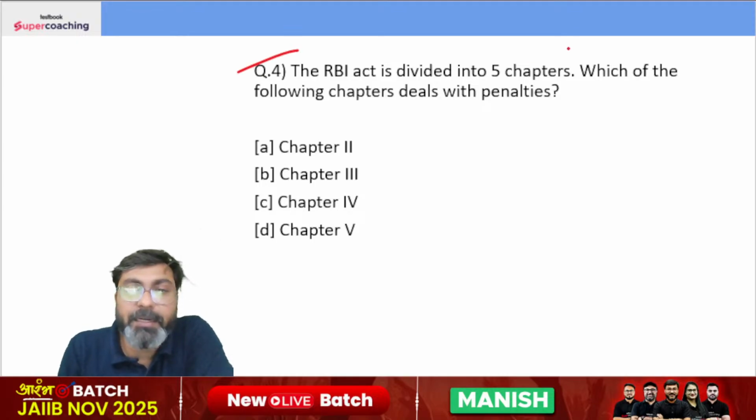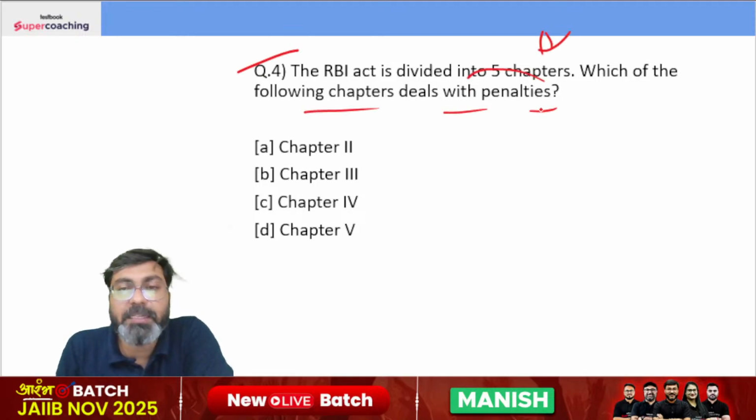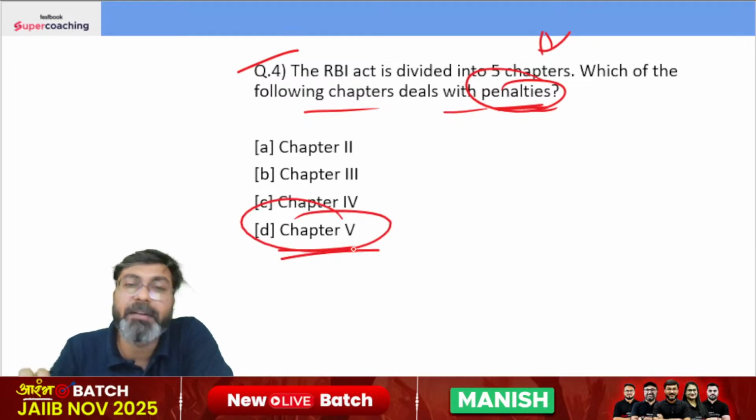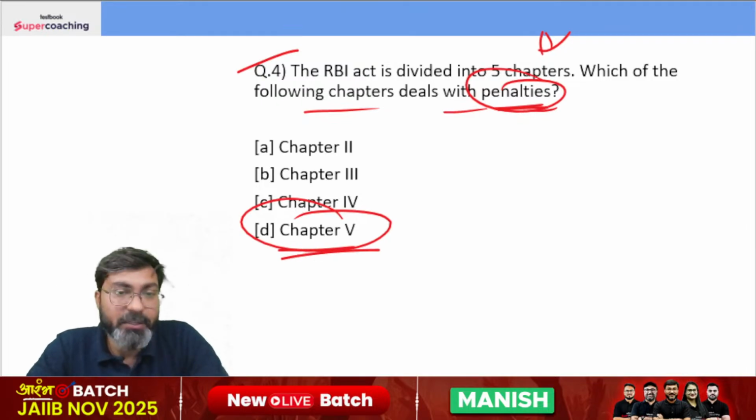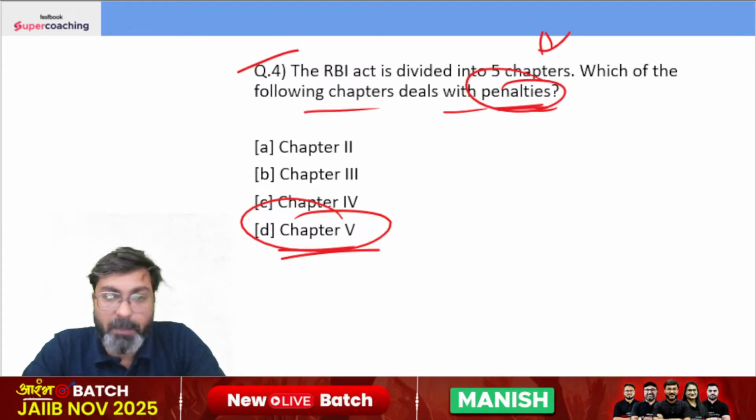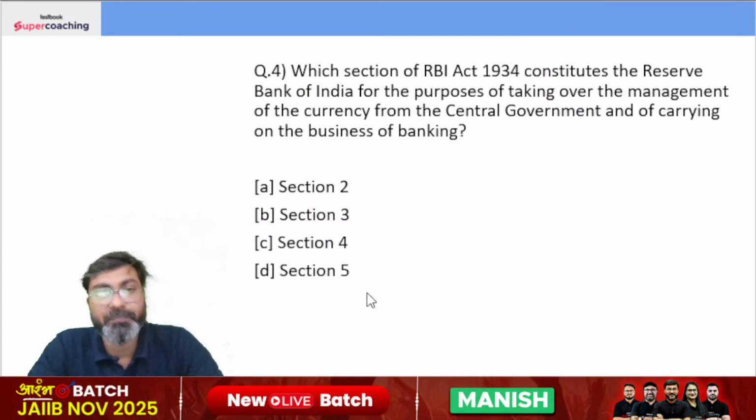The RBI Act is divided into 5 chapters. Which of the following chapters deals with the penalties? The chapter number 5 of RBI Act 1934, my dear friends, deals with the penalties. ठीक है जी, चैप्टर 5 जो है वो हमें बताता है पेनल्टीज के बारे में.